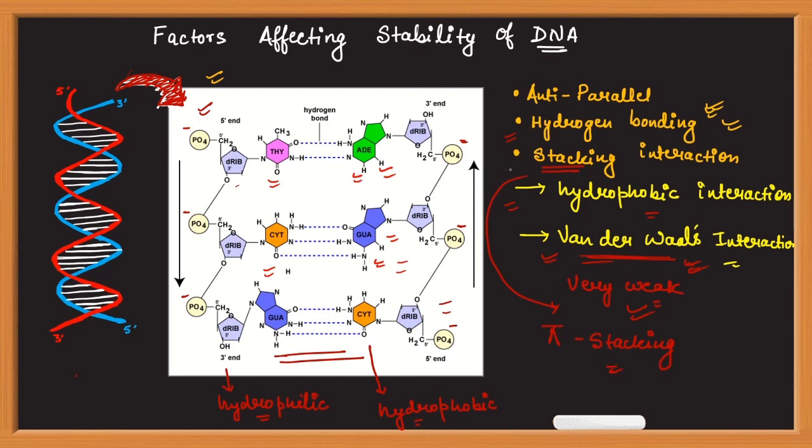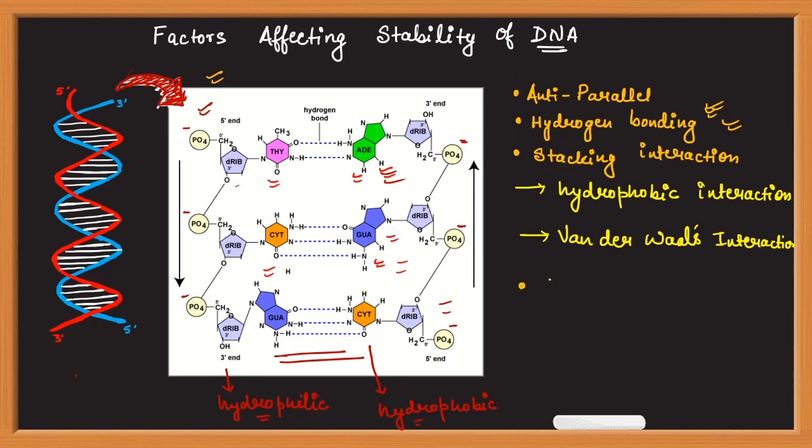So on the basis of this stacking interaction or pi stacking, aromatic rings are stacked on each other in the form of coins. Okay, by this pi stacking. So why pi stacking? Because aromatic rings have pi bonds, and this pi stacking helps in stacking of aromatic nitrogenous bases upon each other and helps in stacking interaction of these nitrogenous bases.